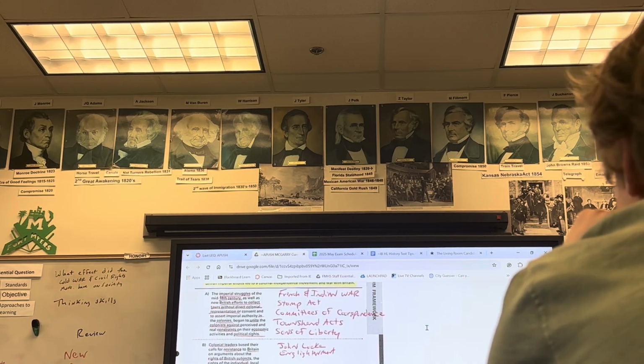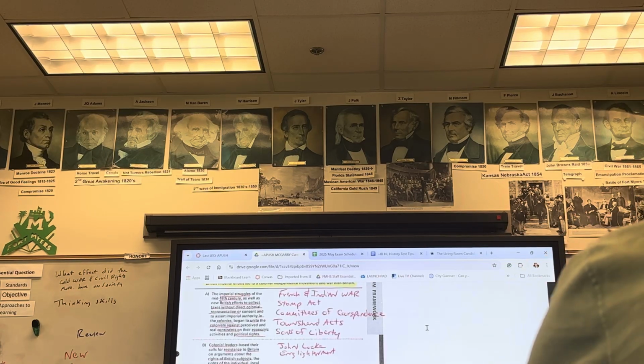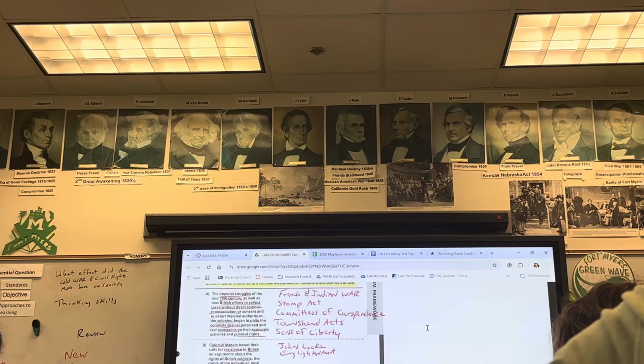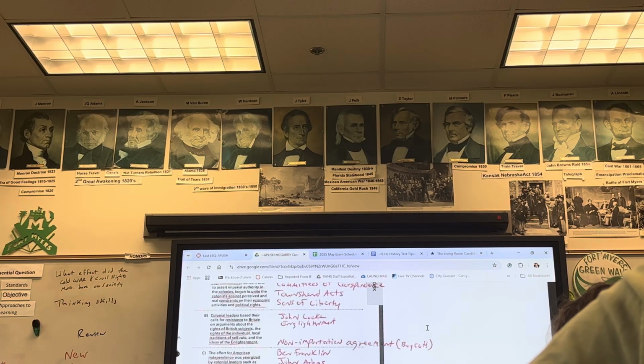People like John Locke said all people are... government's there to protect you, and all people are entitled to life, liberty, and property. The effort for American independence was energized by colonial leaders like Ben Franklin, as well as popular movements that included the political activism of laborers, artisans, and women.